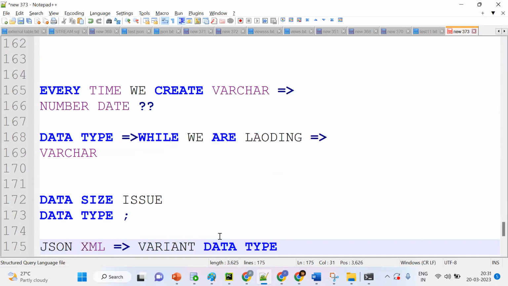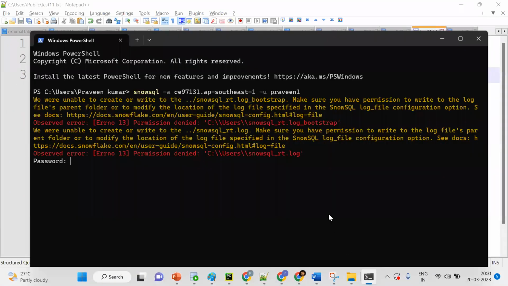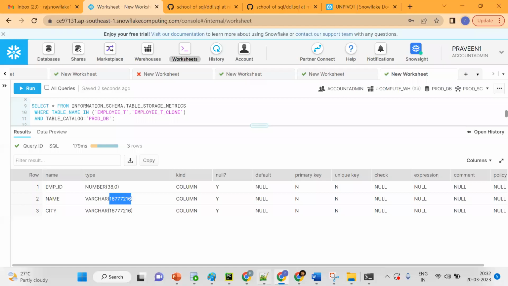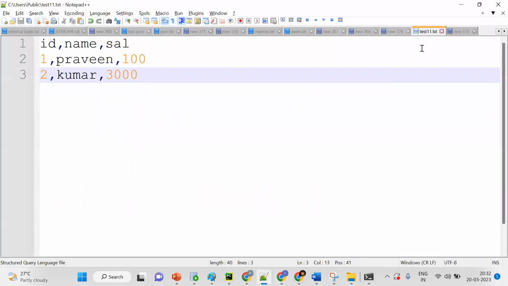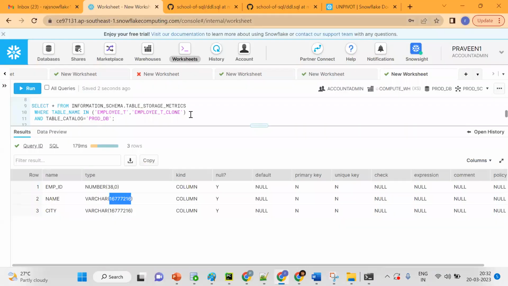Suppose you're having files. See this. Now the file is in a local machine and I want to get it into our machine. See what I'm trying to do. I'm using PUT. What's the file name? The file name is test11.txt. Before that, we'll see if any file is there or not.